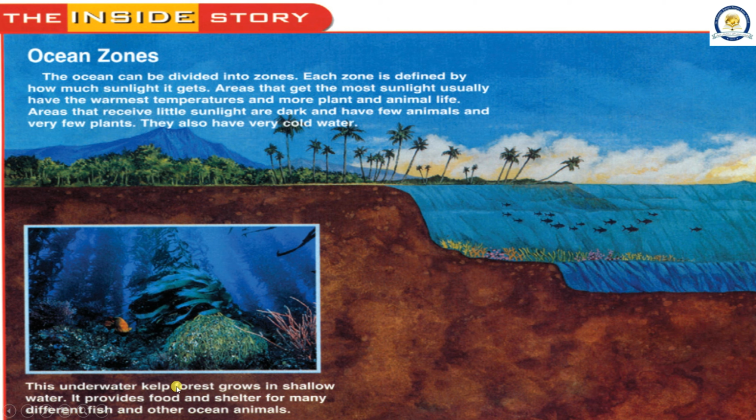This underwater kelp forest grows in shallow water. It provides food and shelter for many different fish and other ocean animals.